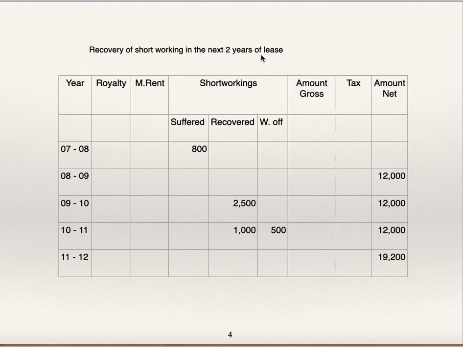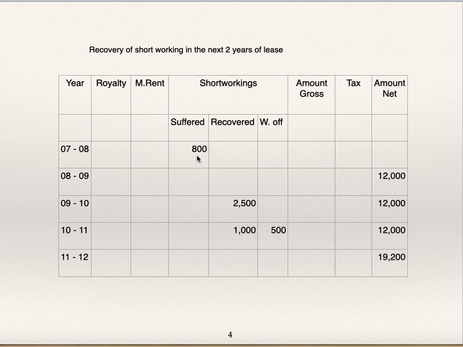Recovery of short working in the next 2 years of lease, this we will write on the top of the table. So it will be easy for us now. Whatever information is given, that we will fill in the table. Years 7-8, 8-9, 9-10, 10-11, 11-12. Amount net of tax is given for the 4 years. Recovery is given for 2 years. Written off is given for 1 year. We have written against the years whatever information is given.